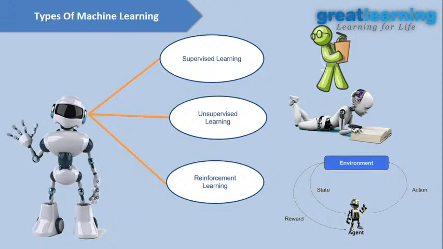And reinforcement learning is basically where you give a penalty if your model predicts wrong, and you give some reward to your model if it is right. So these are the main 3 types of machine learning techniques we have, okay?